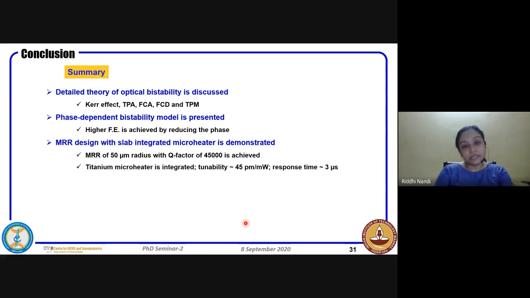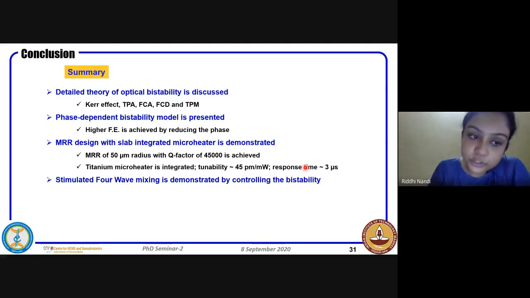Then we fabricated our device, with a 50 micron ring radius, on a 220 nanometer SOI. The Q factor achieved was around 45,000, and we integrated a titanium microheater, which shows a tunability of around 45 picometer per milliwatt, and the response time we measured was 3 microseconds.